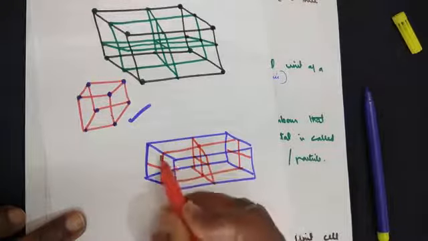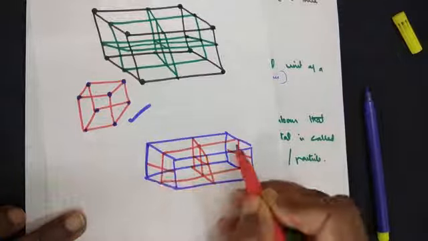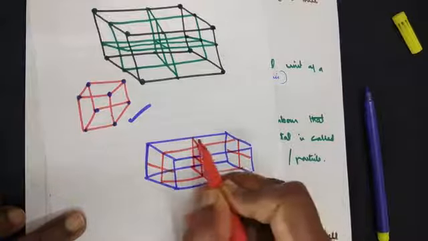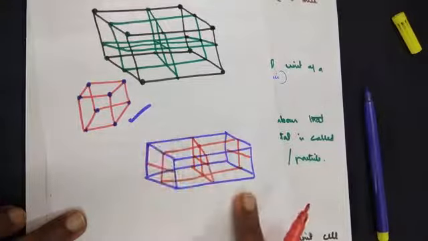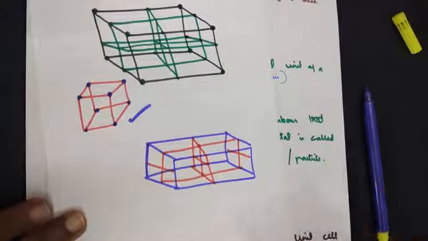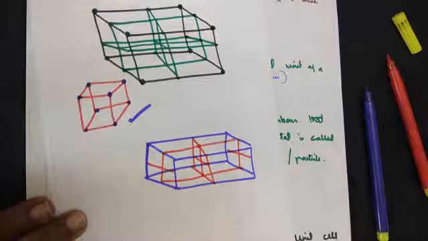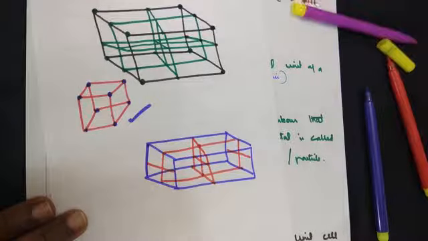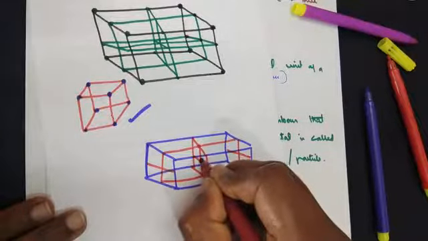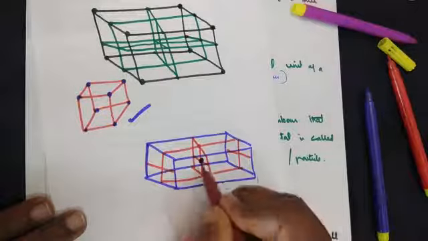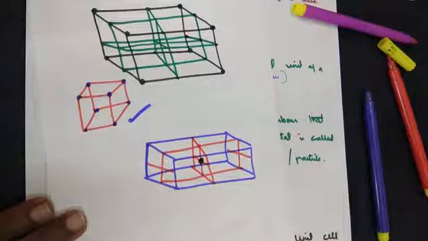So if you see here, this side is divided into 4 quarters. This side is divided into 4 quarters. The middle is divided into 4 quarters. Above and below, so all the 6 faces we are dividing into 4 quarters. Now what are we talking about when we say coordination number? Now the dark colored thing that I have marked here.